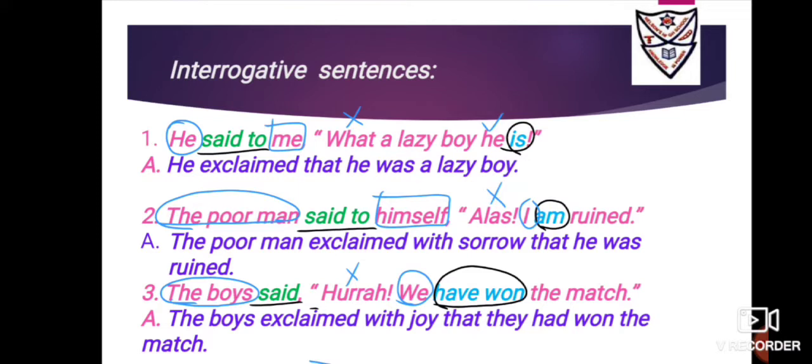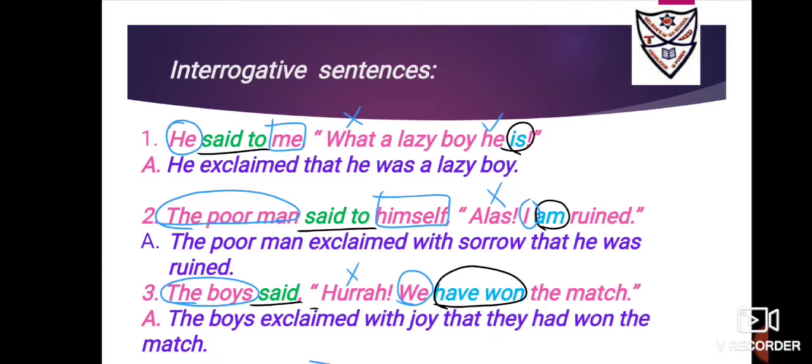Okay, go for the pronouns now. The poor man is the speaker, circle it. Himself is the listener, box it. Now is any pronoun there? Yes, it is the pronoun "I." Okay, first person, circle it. First person changes with the speaker. Speaker is in third person male, so we will use "he." So instead of "I am ruined," it will become "he was ruined."